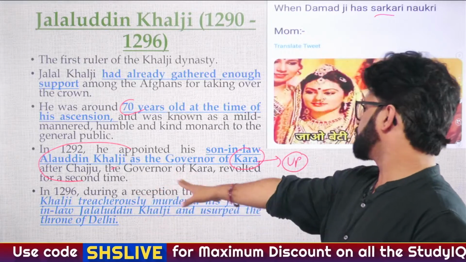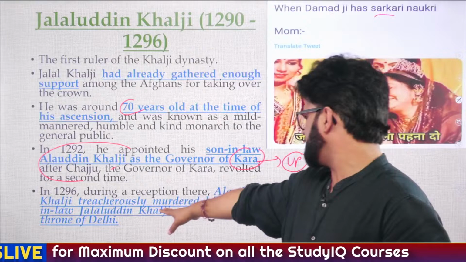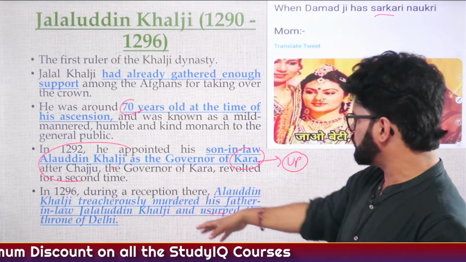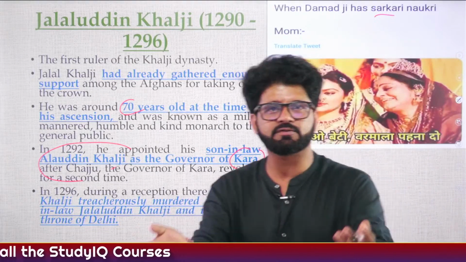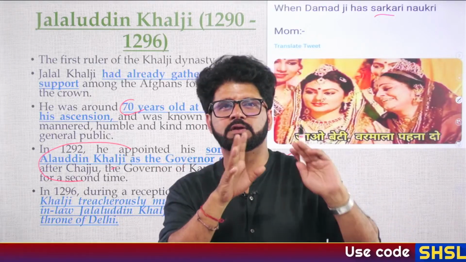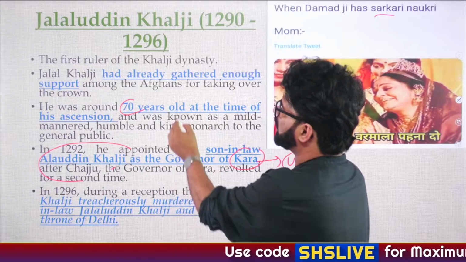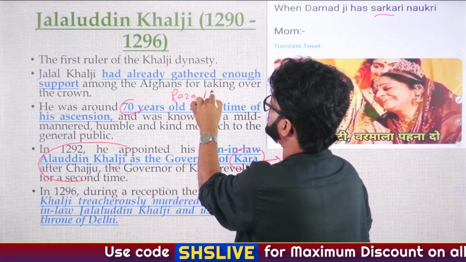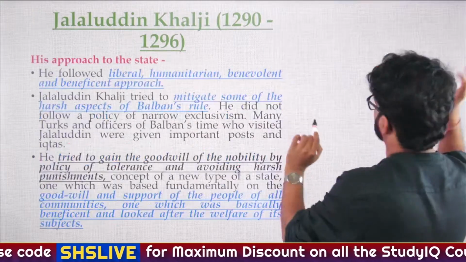In 1296, during a reception there, Alauddin Khilji treacherously murdered his father-in-law Jalaluddin Khilji, and you may have seen this in Padmavat. Alauddin Khilji was your Ranveer Singh. Jalaluddin Khilji was your Raja Murad. That's how you can remember these persons.